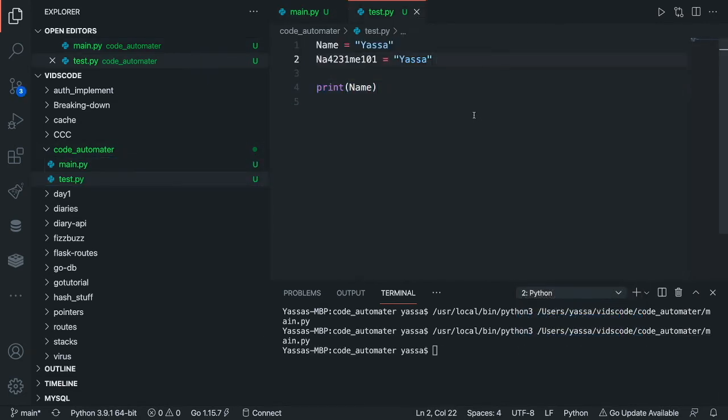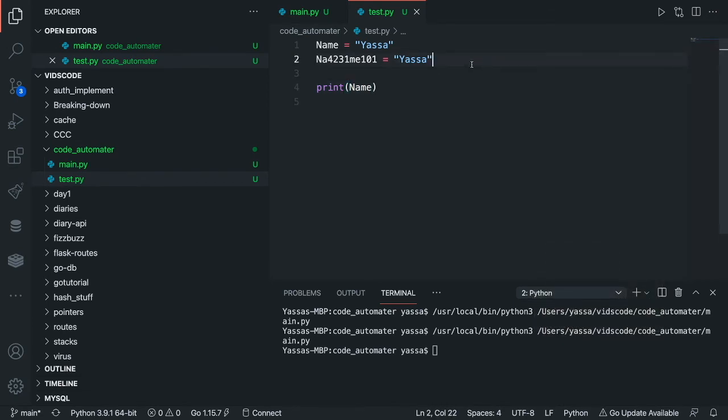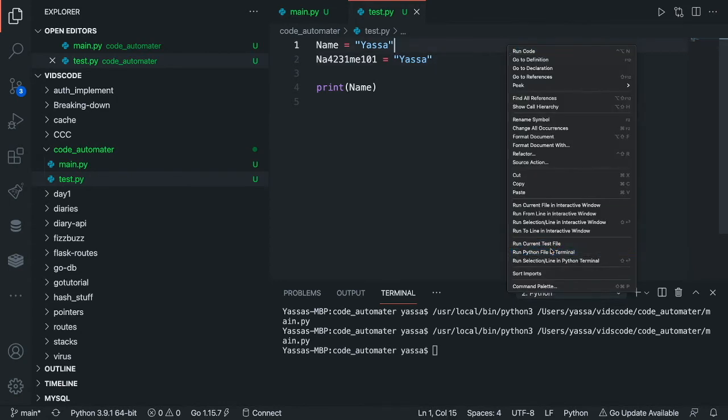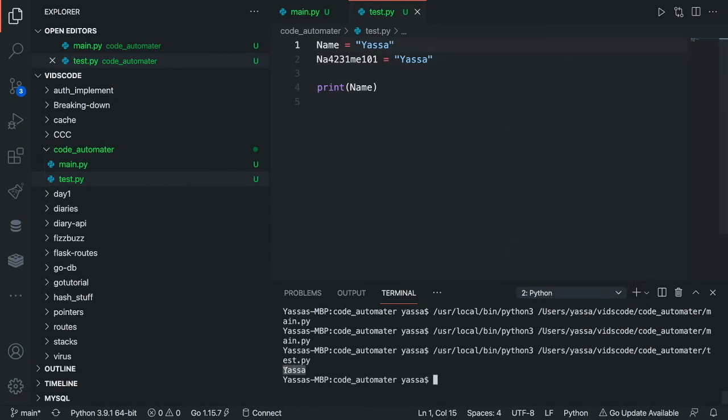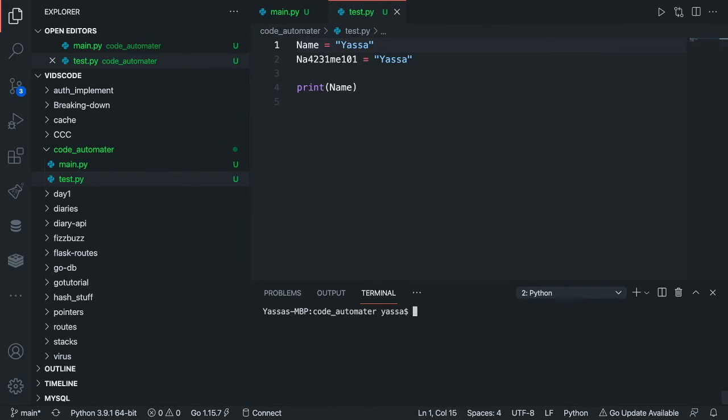We did it. Now if we run the test.py app that we generated using pure code, boom, we printed out our name. That's right, this is evolution, people. This is the next wave of code.